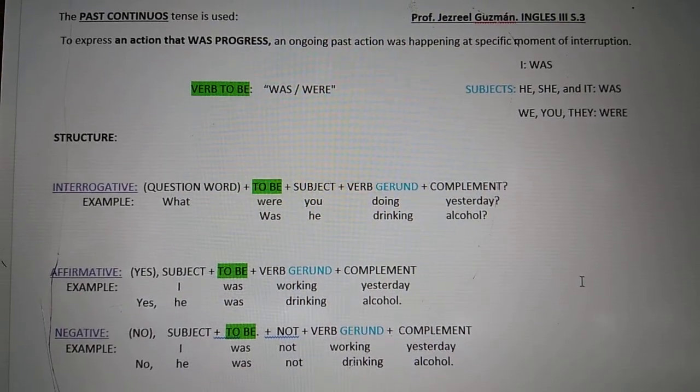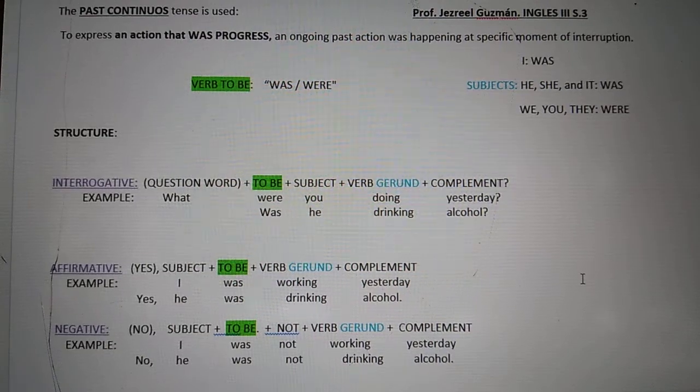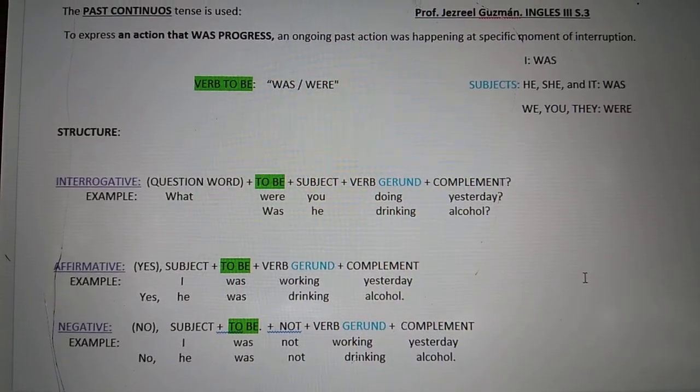I'm going to explain this in English because I know that you know this grammar structure perfectly.